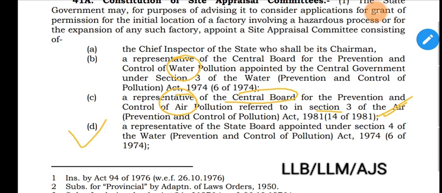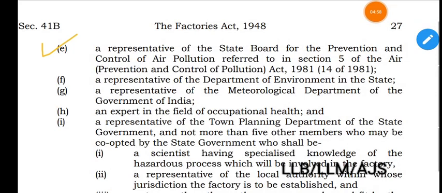Then comes D, a representative of the state board. Now this is the representative of the state board. These two are representatives of the central board relating to the water and air prevention and control of pollution acts. Then this is about the state board, appointed under section 4 of the Water Prevention and Control of Pollution Act 1974, 6 of 1974. Then E, a representative of the state board.